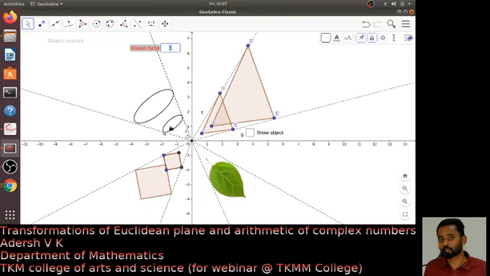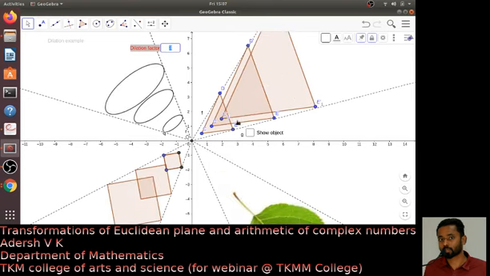So what did it do? It expands the figure. Whatever factor you give, it expands the figure and it keeps the figure image within these radial lines, right?